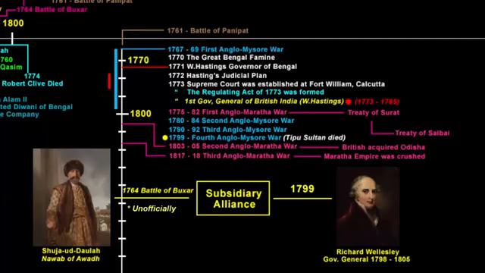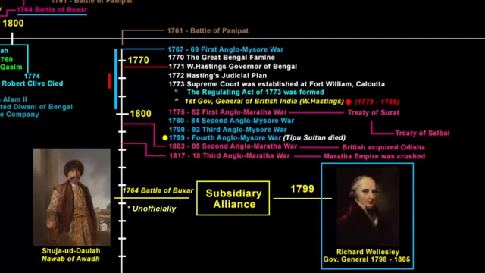I just want you to think critically, because on one hand, the policy of Subsidiary Alliance was framed by Lord Wellesley, about whom we clearly know that he was the Governor General from 1798 to 1805, and on the other, we know that in the 1764 Battle of Buxar, three parties fought against the company. If you recollect, it was the Nawab of Bengal, Mir Qasim, then the Nawab of Awadh, Shuja-ud-Daula, and the Mughal emperor of that time, Shah Alam II.